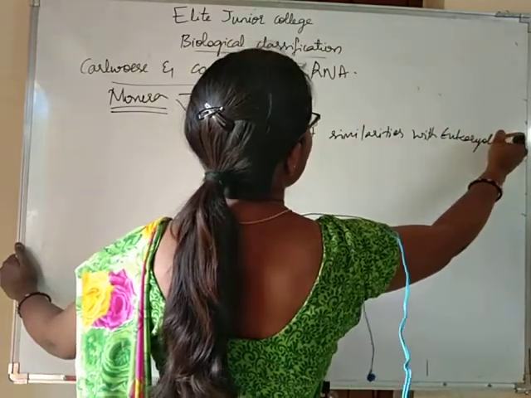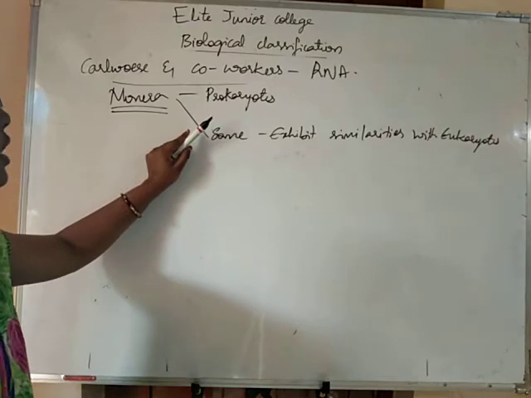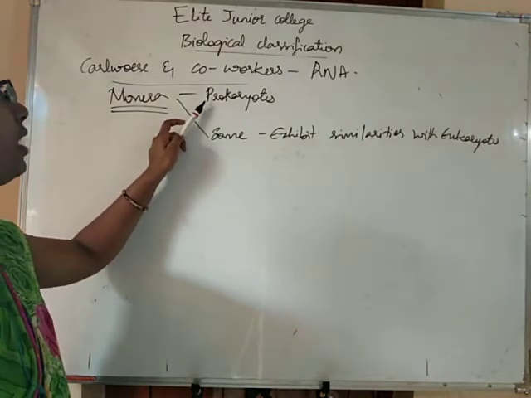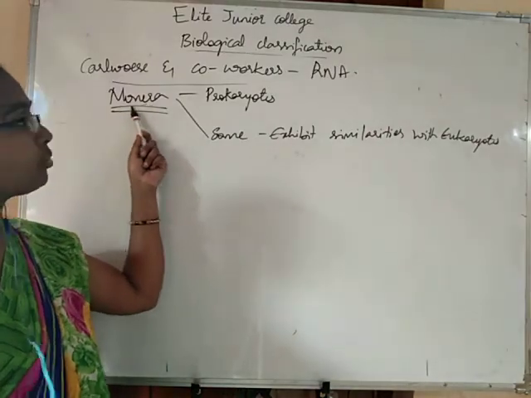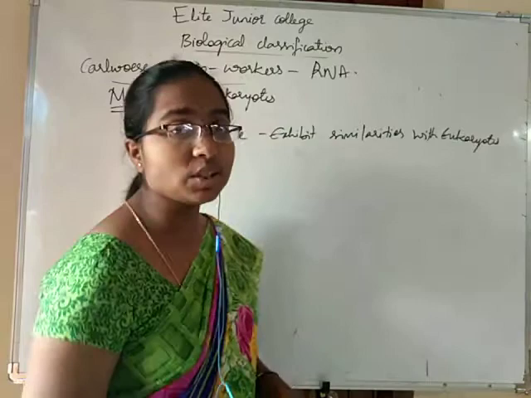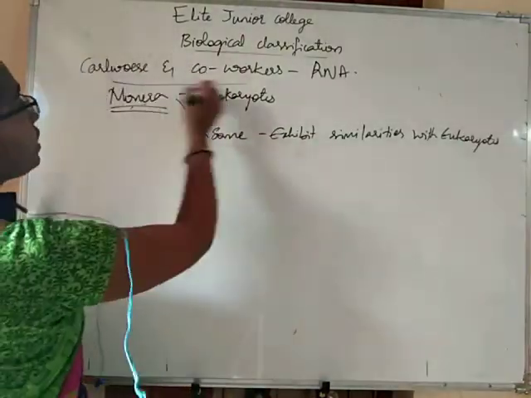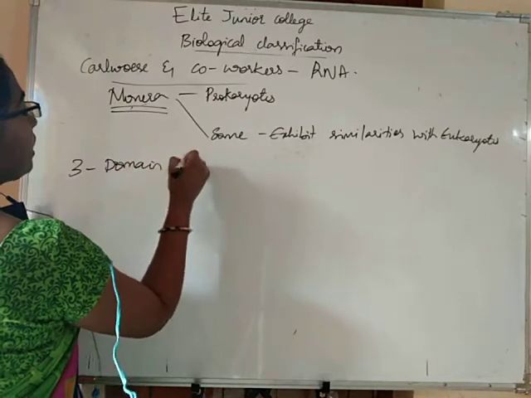That is why, based on the molecular studies of RNA of monerans, to avoid confusion, Carl Woese and his co-workers introduced a 3-domain classification.